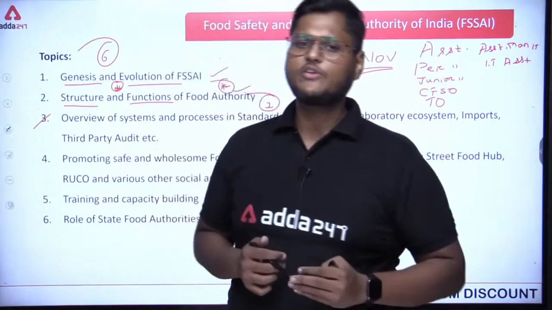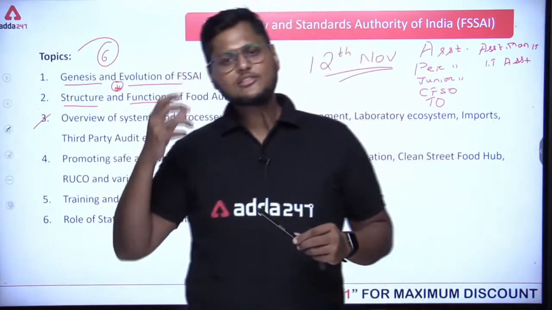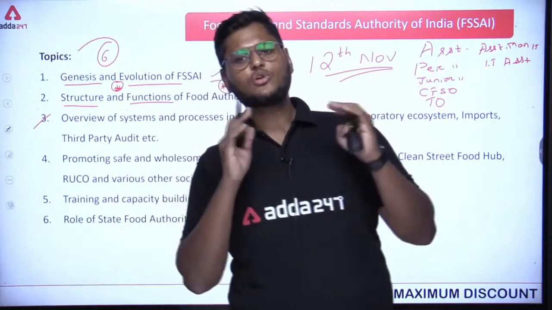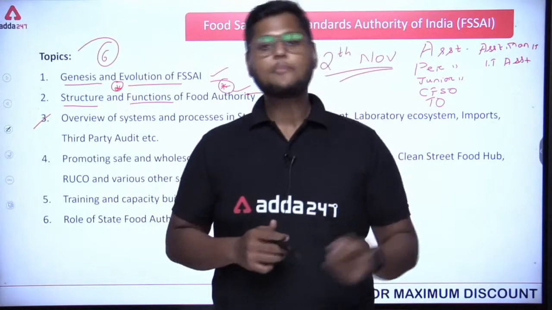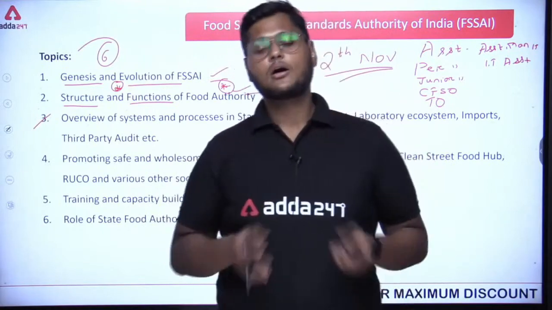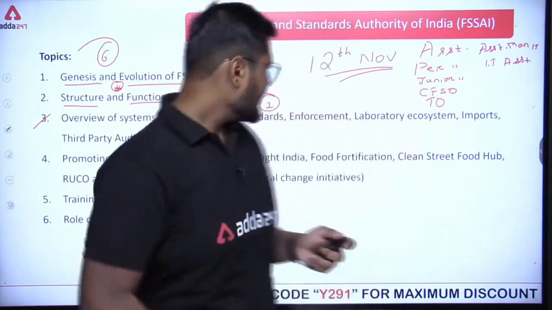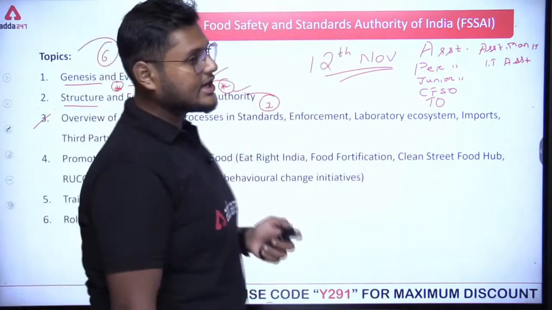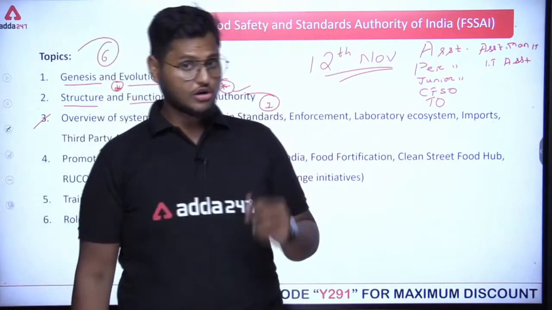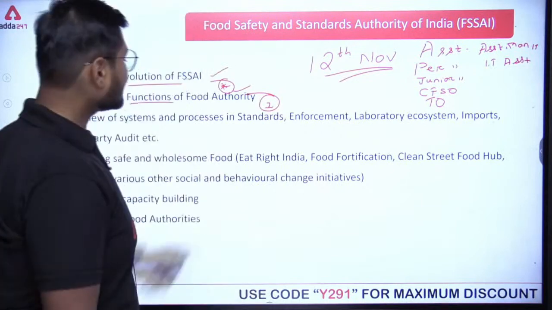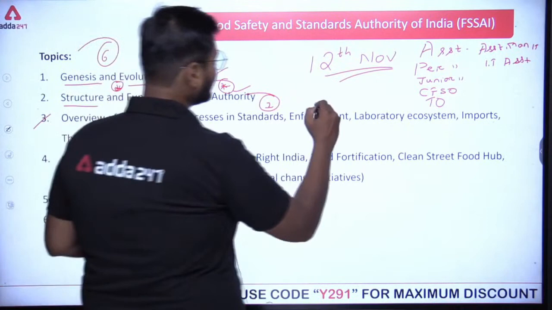For example, if you are going to the vegetable market and looking for cauliflower, then obviously you have some limits, you have some standards in your mind that so and so cauliflower will be good and I am going to purchase that particular type of cauliflower, right? Or a cauliflower that is in a particular state or condition. Similarly, whenever we are going to check food safety, or see if a particular food is safe or not, then obviously what we need are some standards and some limits. Second one is enforcement.